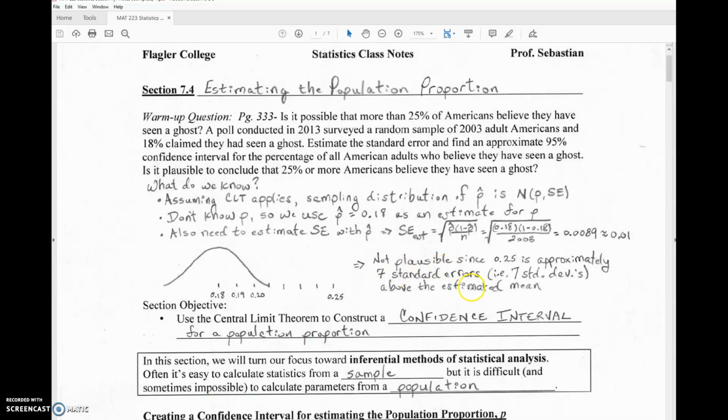So it's not plausible, since 25% or 0.25 is approximately 7 standard errors, in other words 7 standard deviations, above the estimated mean. So if we were able to construct a confidence interval, if I taught you about that, then this 25% would not be in that confidence interval.